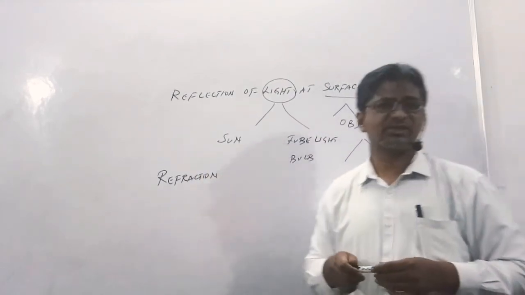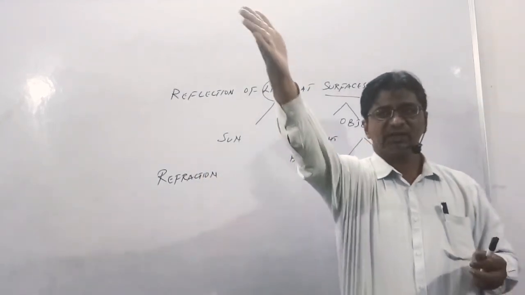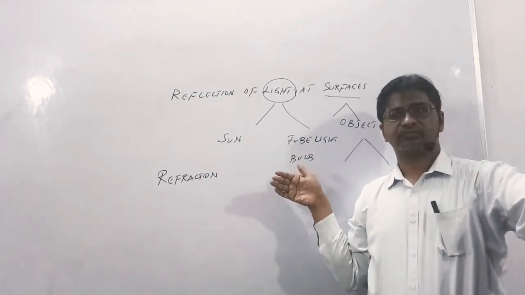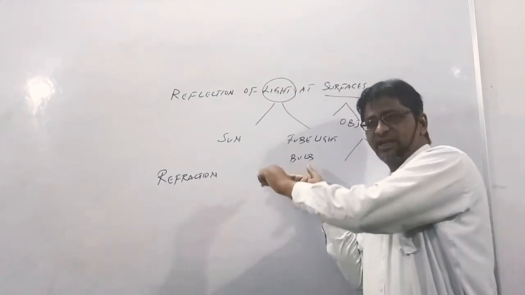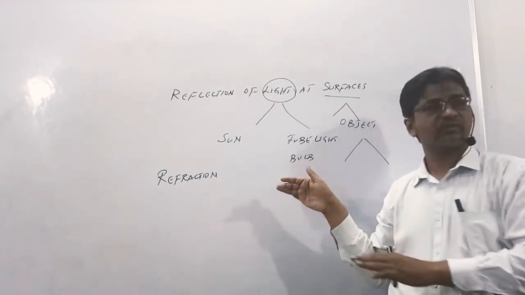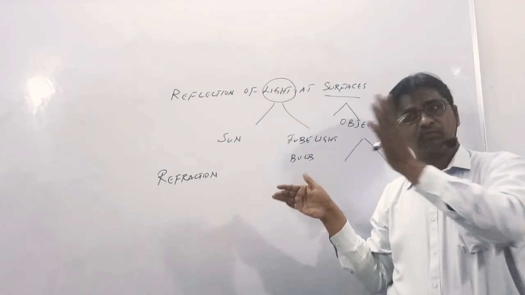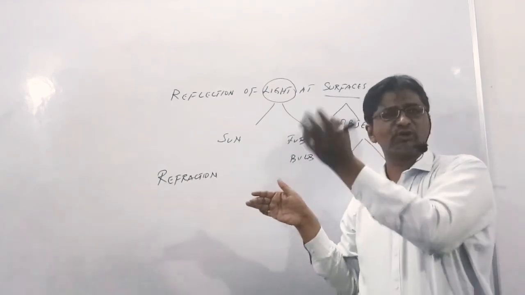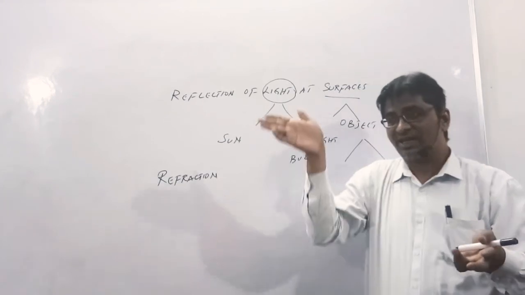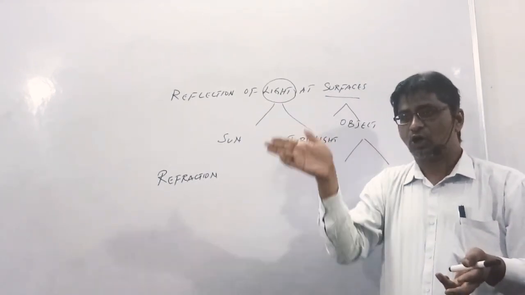In refraction what happens, रिफ्रैक्शन में होता क्या, light will come, it will hit the object but it will not bounce back. Light will come, it will hit the object, it will not bounce back, it will go to the next level, okay, that transferring of the light from one level to another level is known as refraction. Where does it happen, okay, example glass or water.